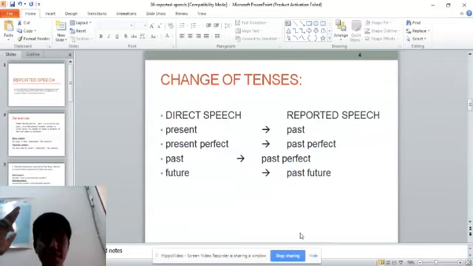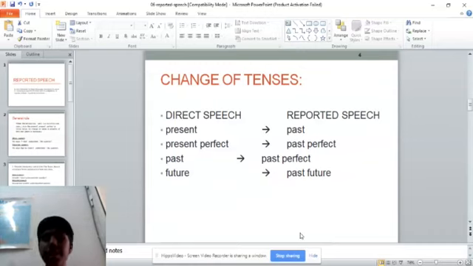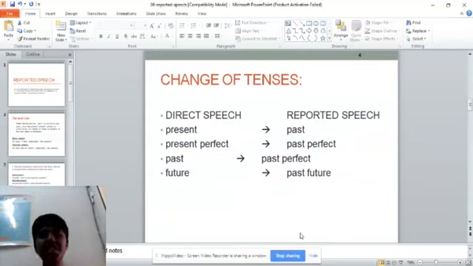So first comes the simple past. We should leave the present continuous and change it, and take this third one, which is the past perfect, and the present continuous will become the present perfect continuous. So it's like a W here. You get the W here. I hope you understand this change in tenses.